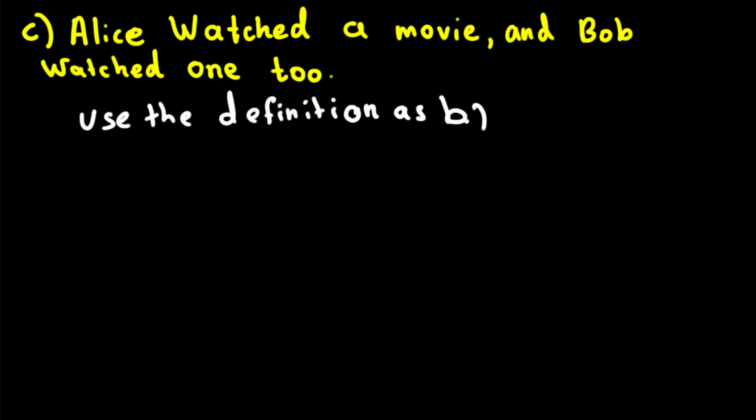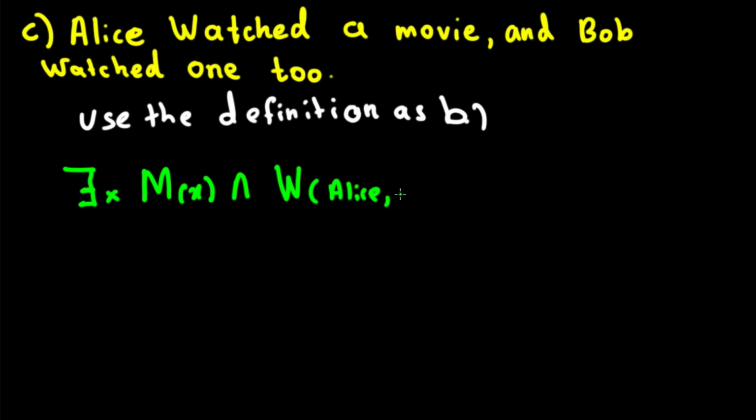First we write there exists a movie x, that is m of x, and Alice watched x, and Bob watched a movie, but for Bob it's different. So we are going to introduce another thing.